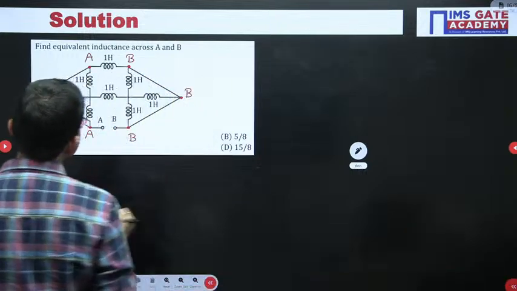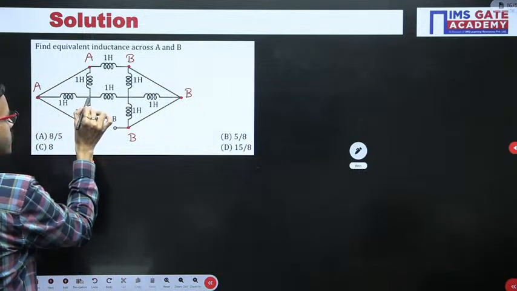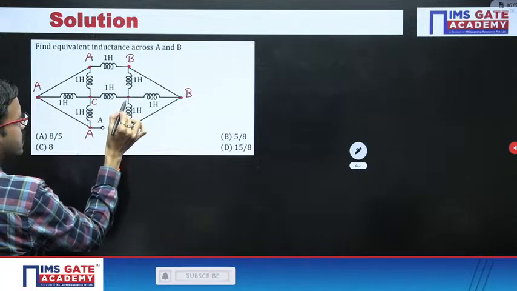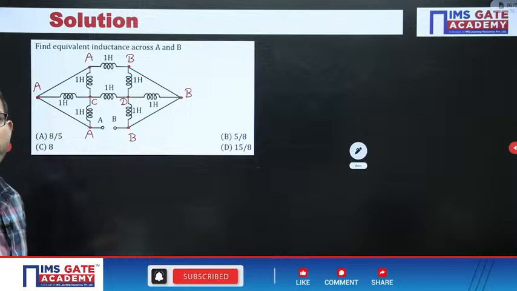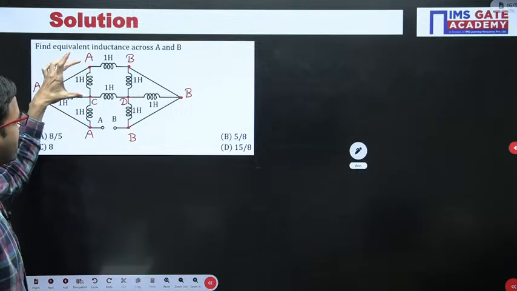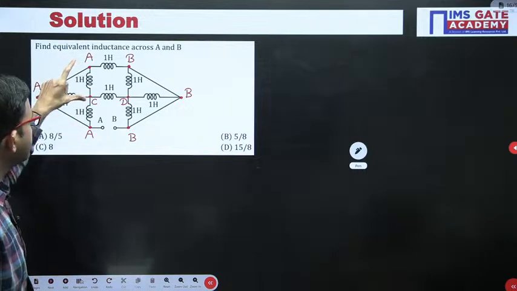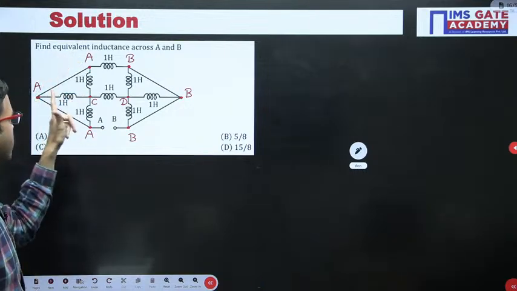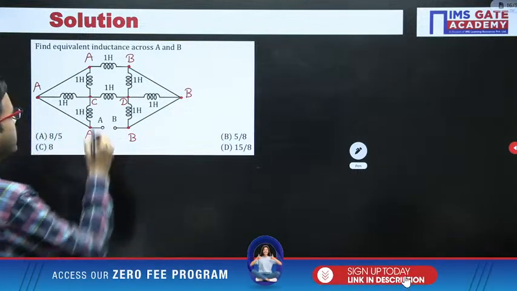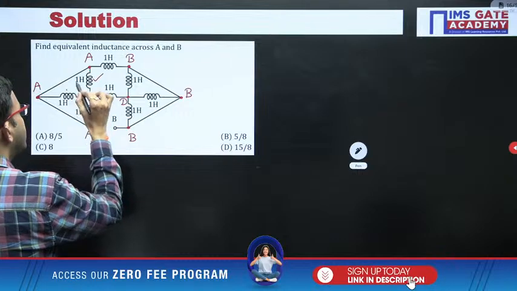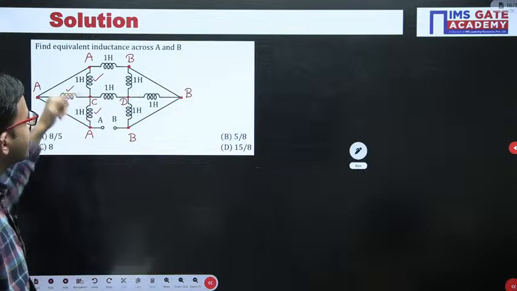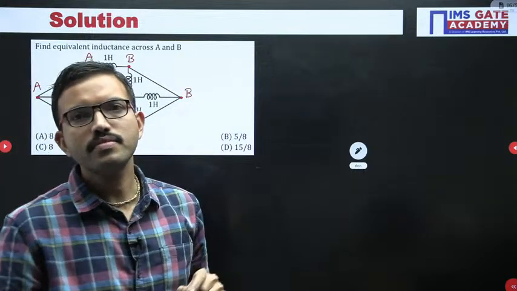Now if you carefully observe, just for reference I am labeling some other nodes. Say, this is C, this is D. If you closely observe, between node C and A you have a 1 Henry inductor. Between C and A, 1 Henry inductor. Between C and A, 1 Henry inductor. That means you have three 1 Henry inductors, all contained between the terminals C and A only.